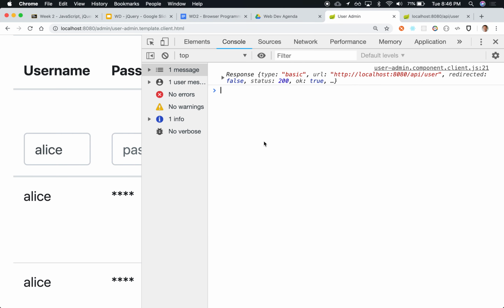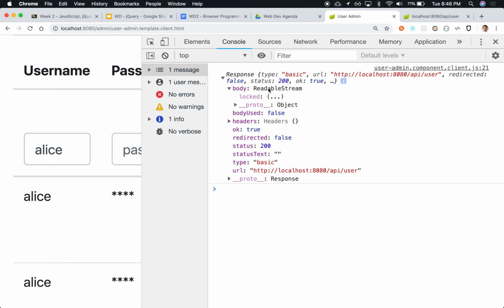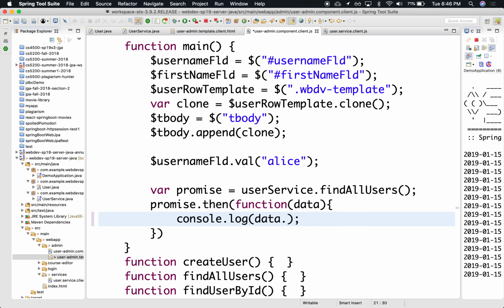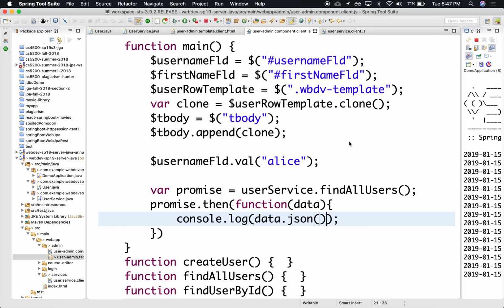Okay, so now if we do that, we see that we actually get the response, and the body contains a stream that is in JSON format. We need to parse that, and so we can say .json. Oh, I think we need to wrap it in a... Yeah, it's got two arrays.